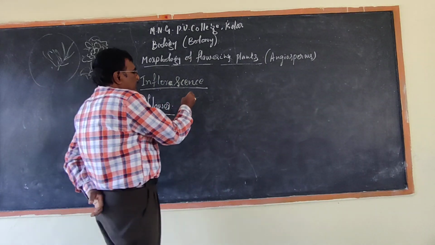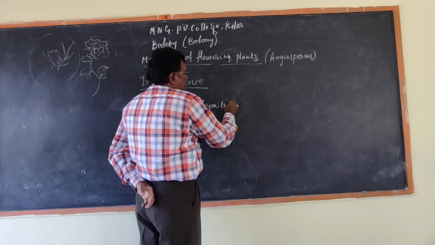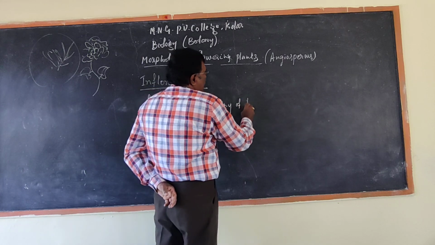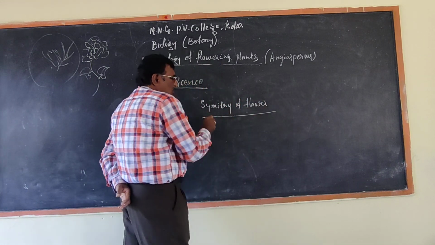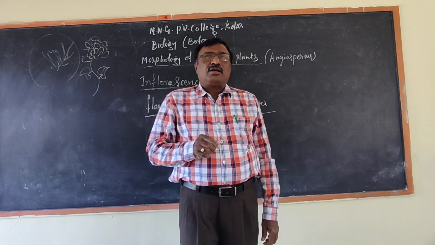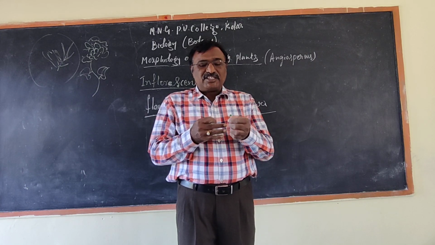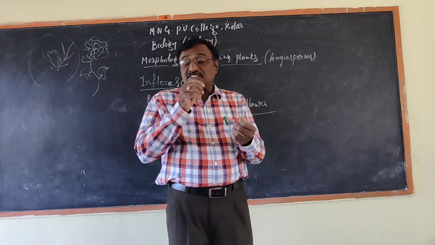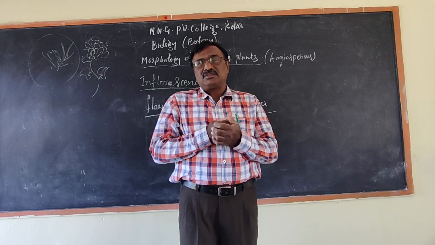The next character is symmetry of the flower. I think in your zoology, the characteristics of animals are asymmetrical, bisymmetrical.